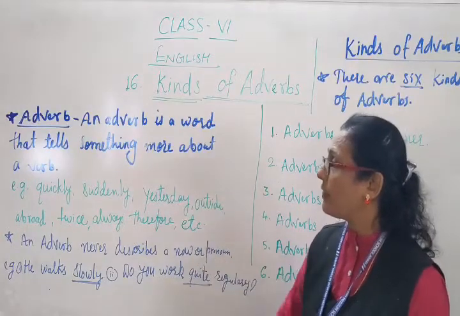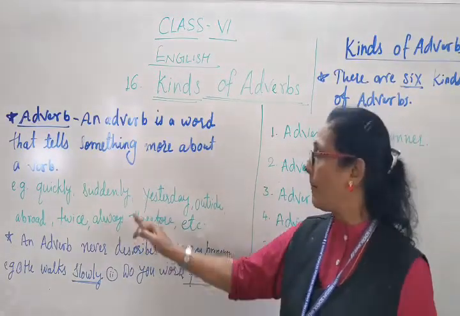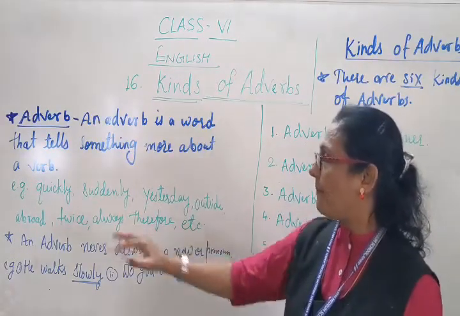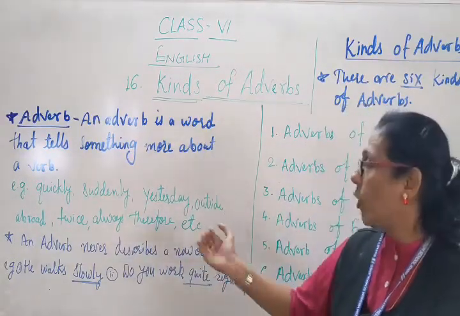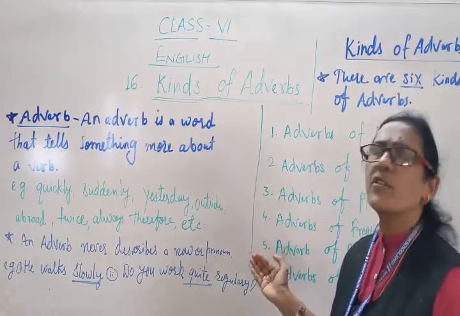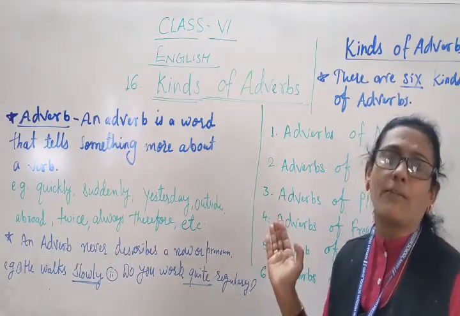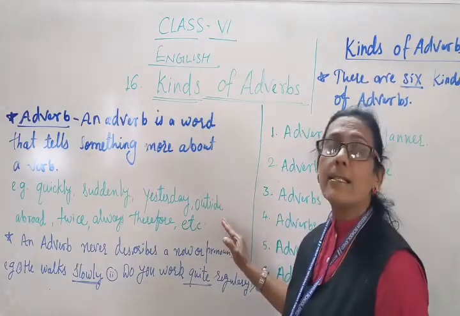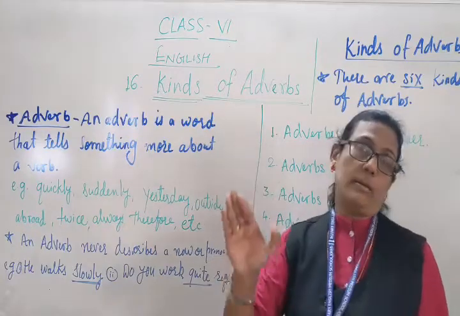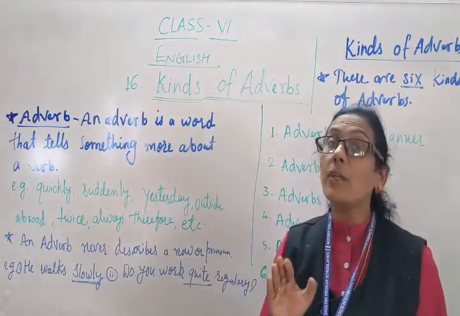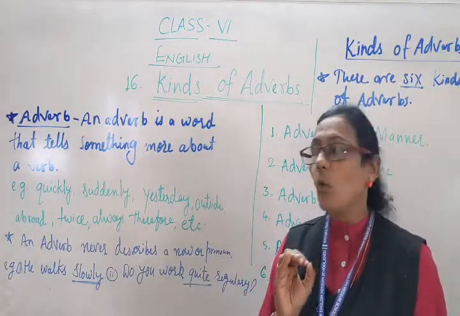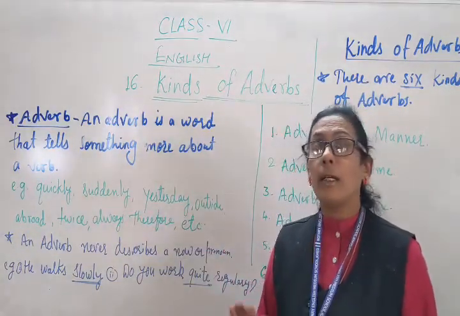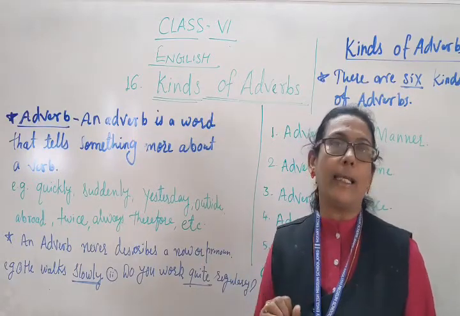For example, I have given quickly, suddenly, yesterday, outside, abroad, twice, always, therefore, etc. Many adverbs are there, and these give more detail about the verb. See, she came quickly.